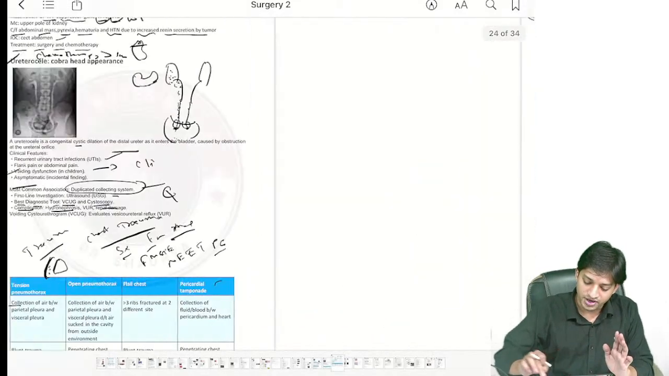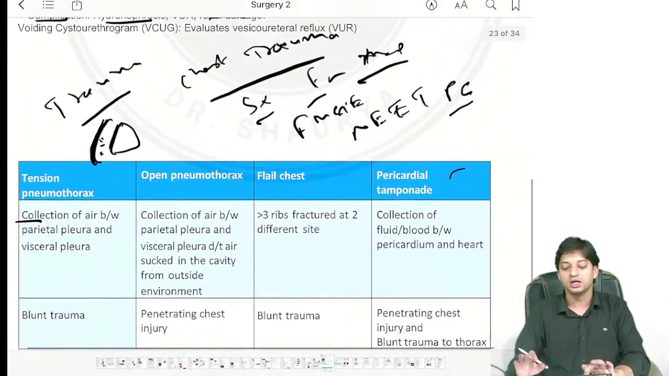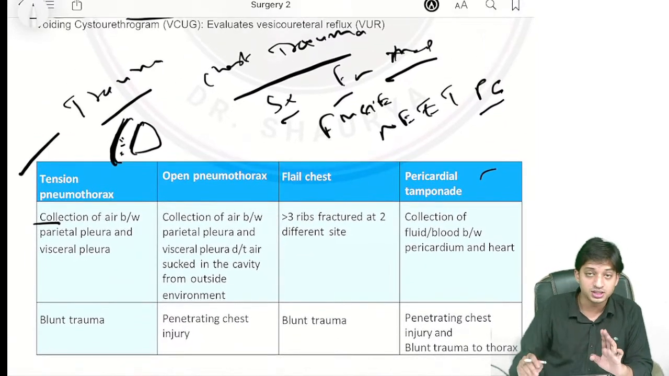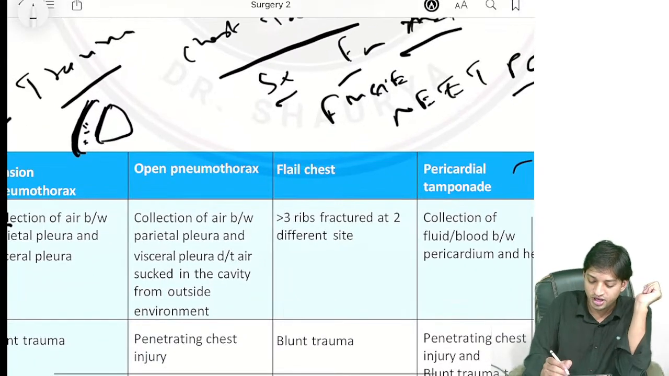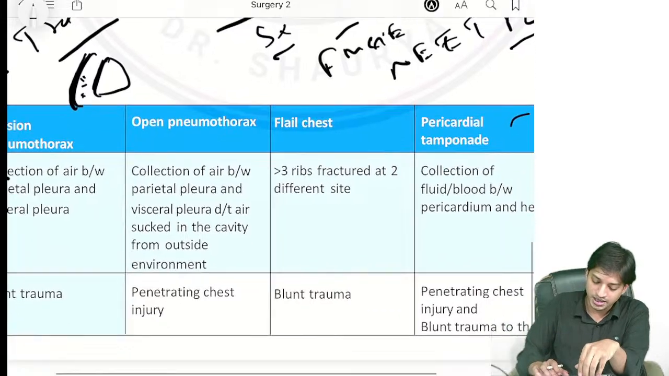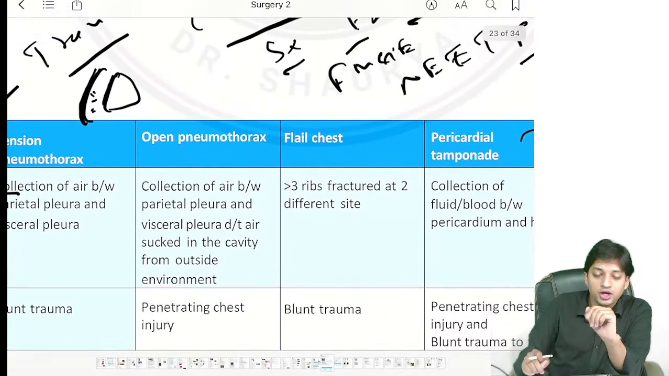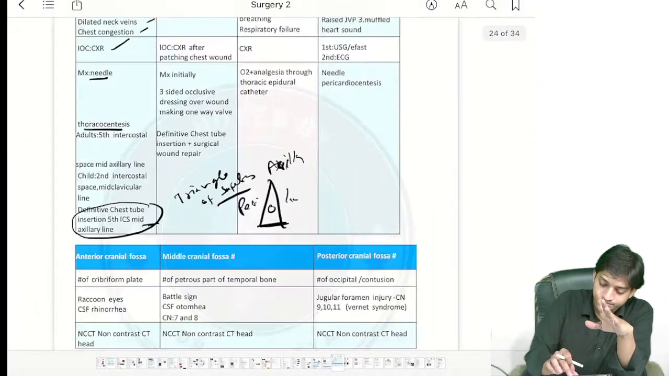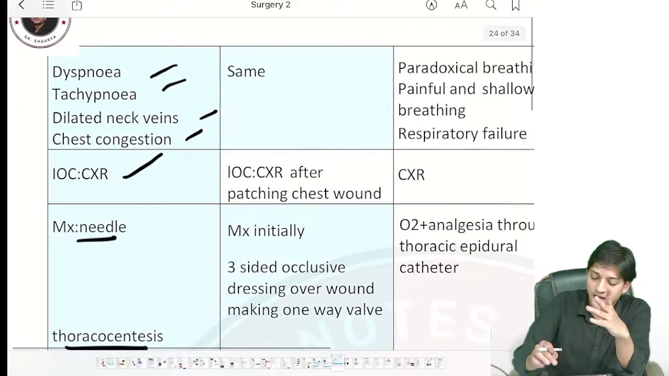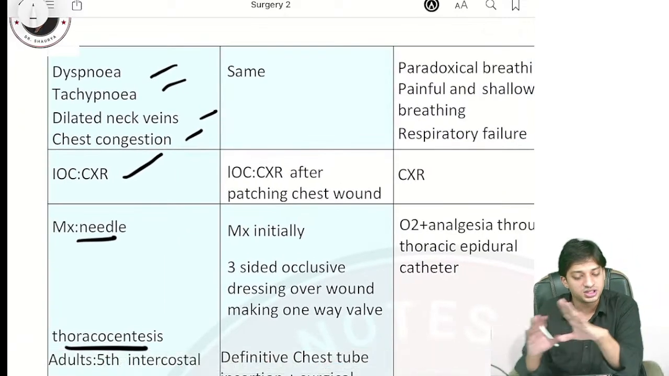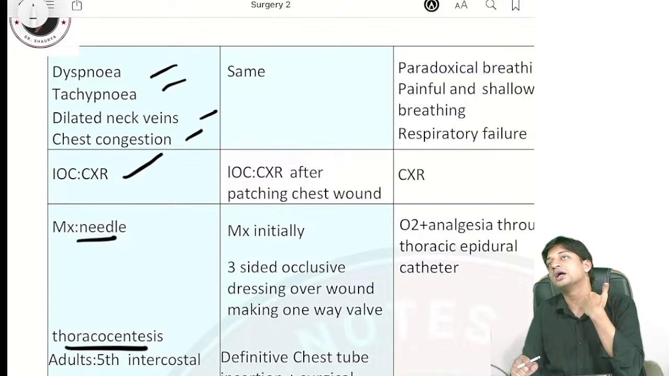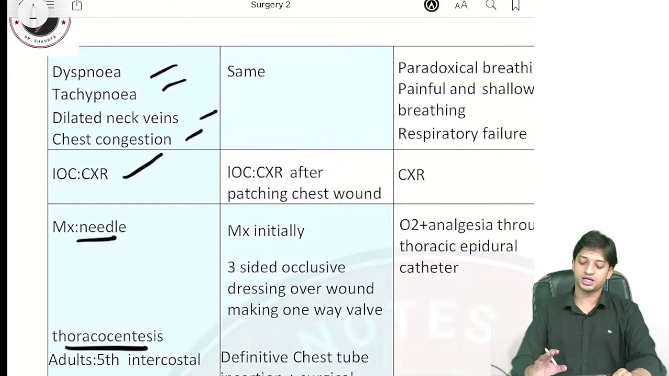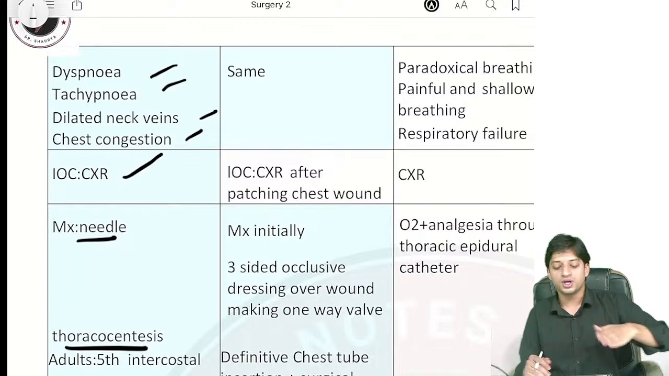We have discussed tension pneumothorax. Coming to open pneumothorax. Open pneumothorax is not as much of an emergency as compared to tension pneumothorax, right? Again, there will be collection of air between the parietal pleura and the visceral pleura. The cause of open pneumothorax is generally a penetrating chest injury from the outside, right? The clinical features of tension and open pneumothorax are the same: dyspnea, tachypnea, dilated neck veins, and a congested chest. Investigation of choice, again the same, chest x-ray, done once you patch the wound.